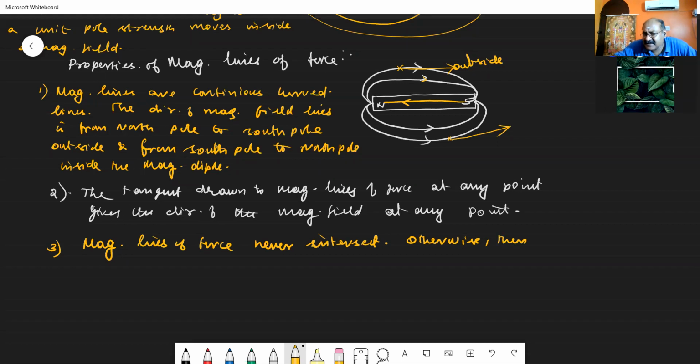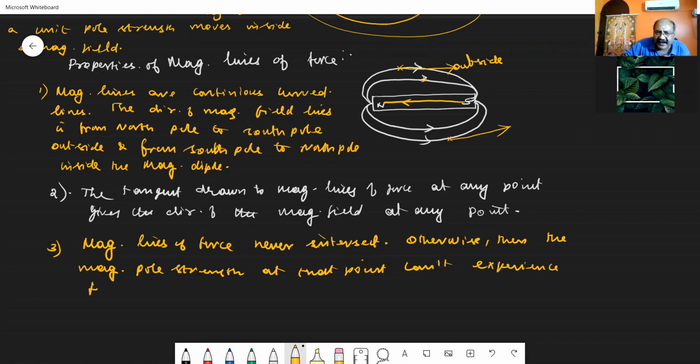Then the magnetic needle, or the magnetic compass, or the magnetic pole strength placed at that point can't experience force in two different directions, isn't it?